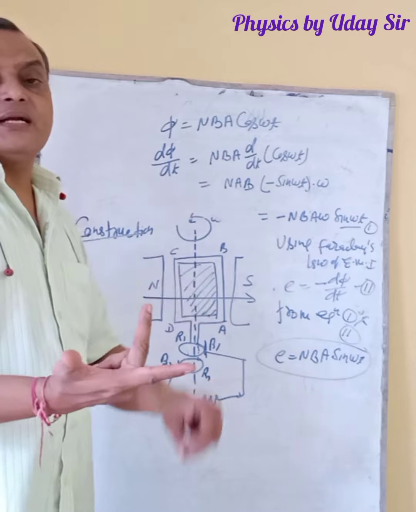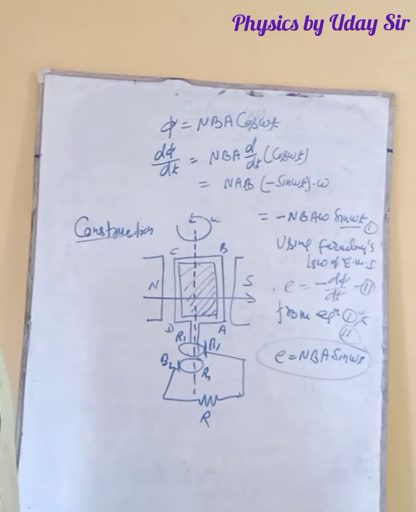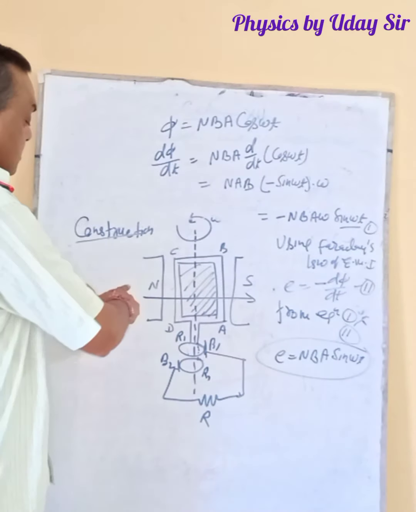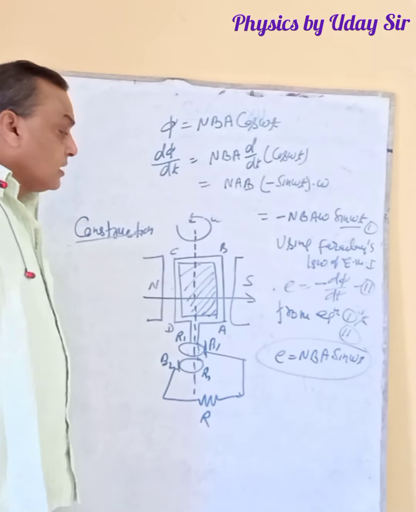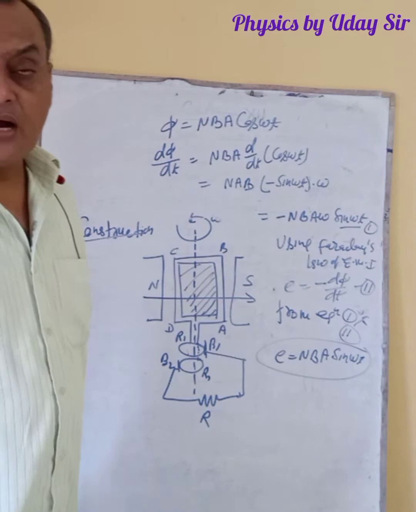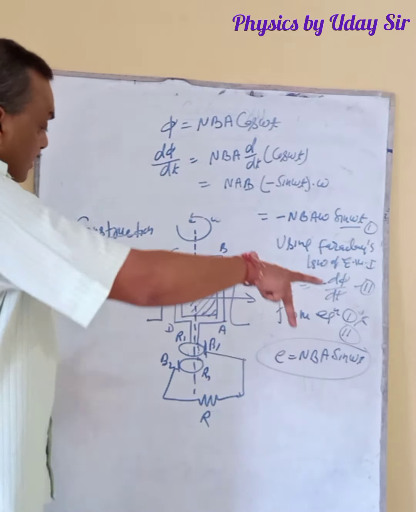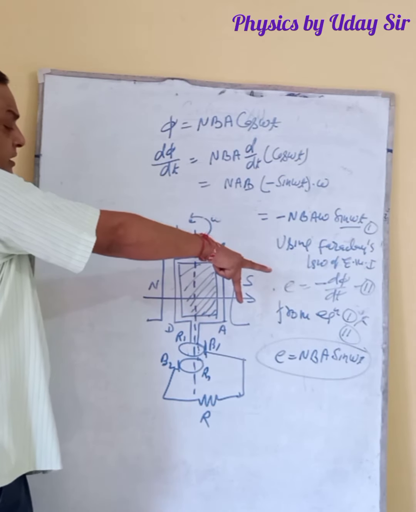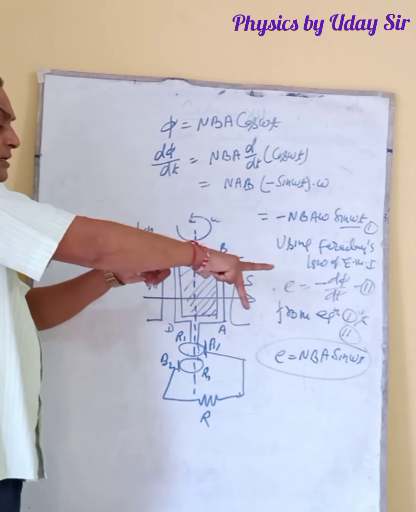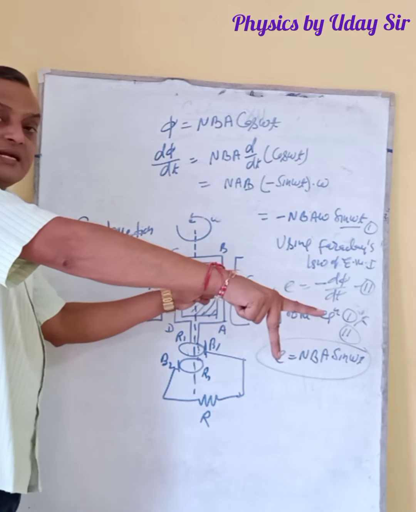The middle finger provides the direction of induced current. The direction of magnetic field is north to south, and in motion AB goes inward and CD comes outside. Wherever we take AB, the magnetic field is this and the motion goes inside the board.